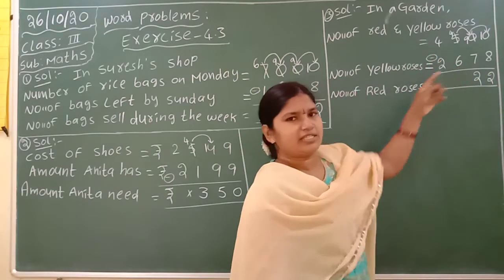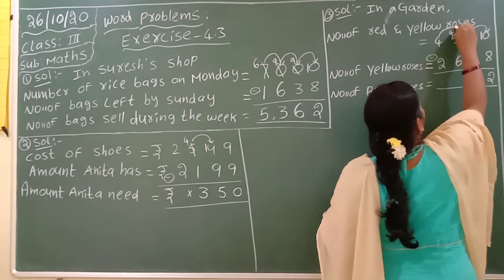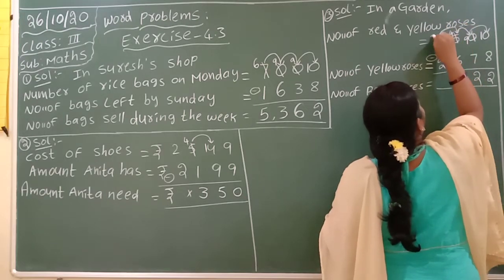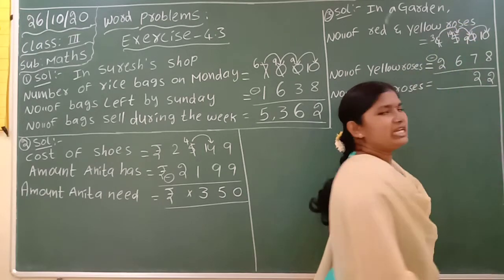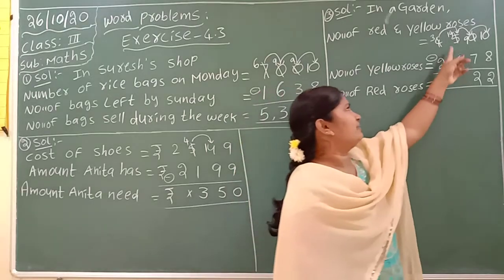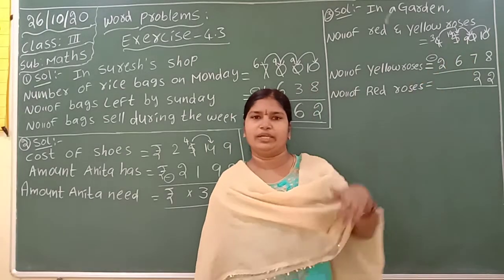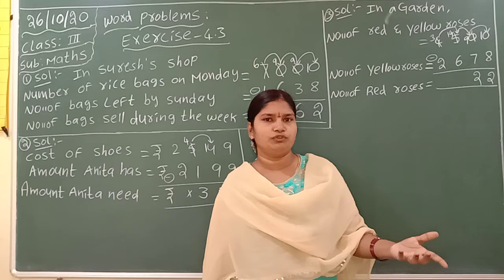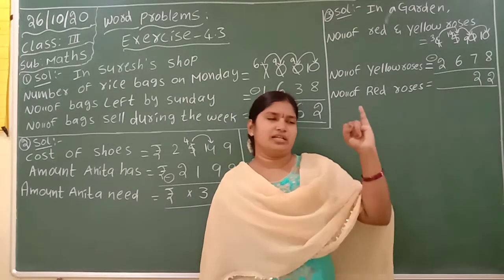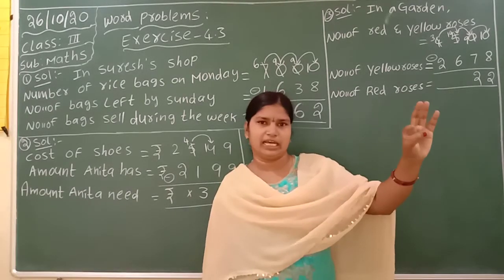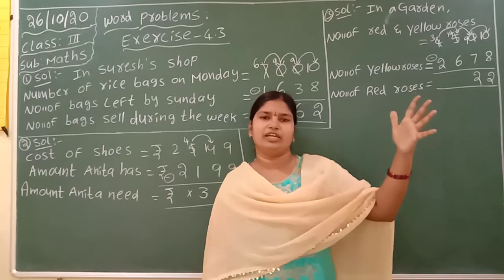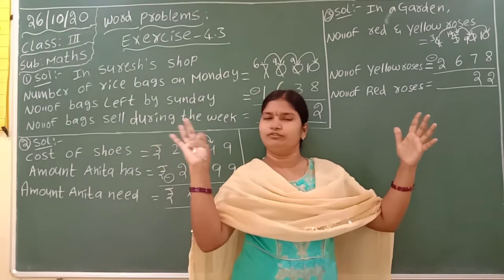4 minus 6, not possible. Again take borrow. This 4 becomes 3. This becomes 14. 6 minus 14. Okay, you have to count 6 after to 14. 6 after 7, 8, 9, 10, 11, 12, 13, 14.